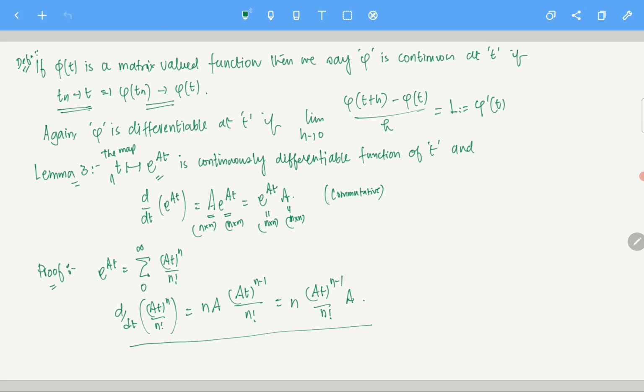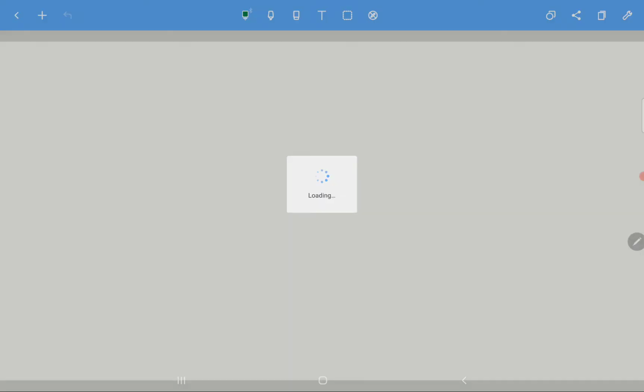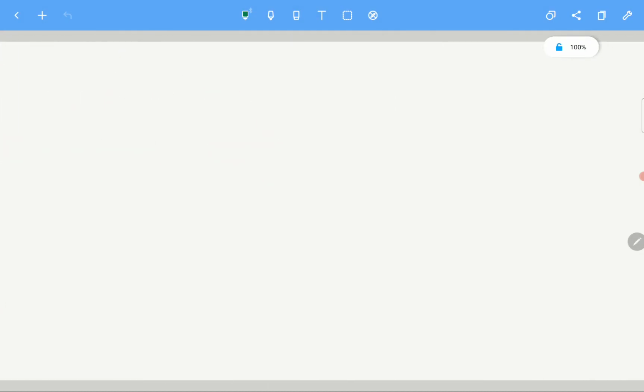Now I have to do the derivative for an infinite series. Now you see, d/dt of the summation from 0 to capital N of (At)^n by n factorial, for a big enough capital N, we are doing it like this.